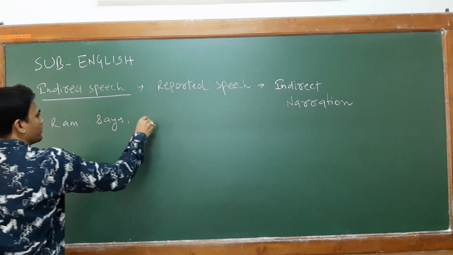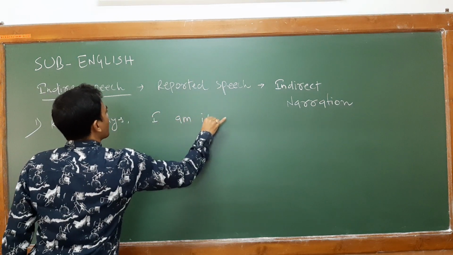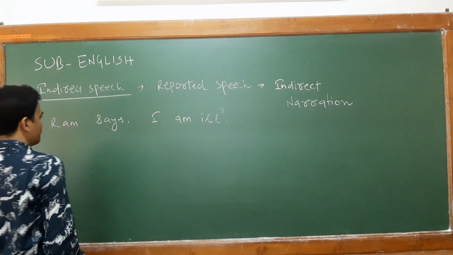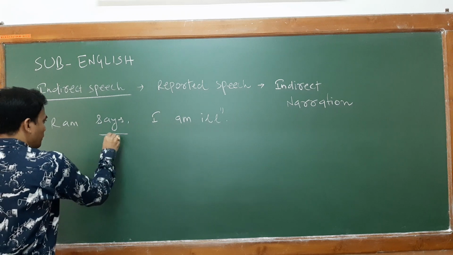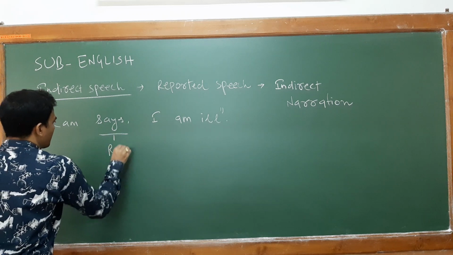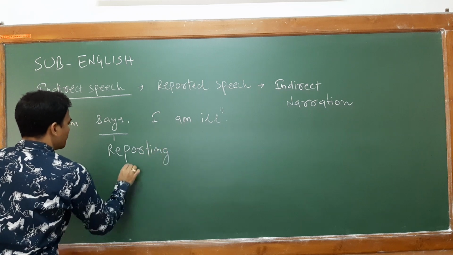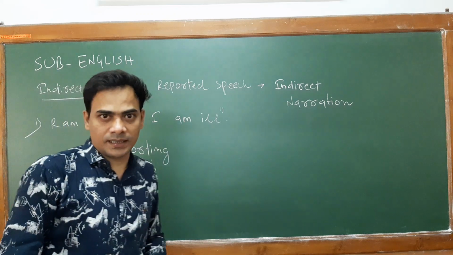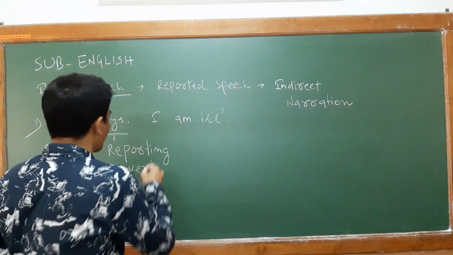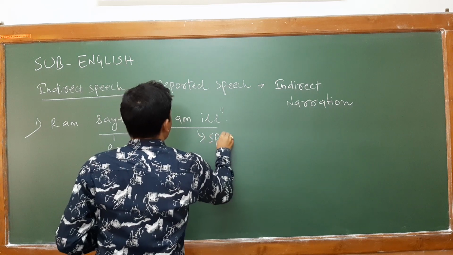Ram says, "I am ill." This part is known as your reporting verb, and this is called your speech.